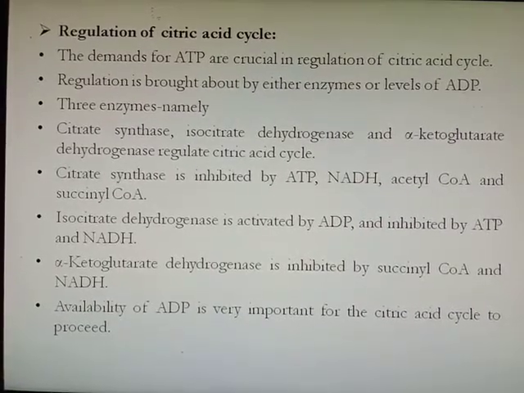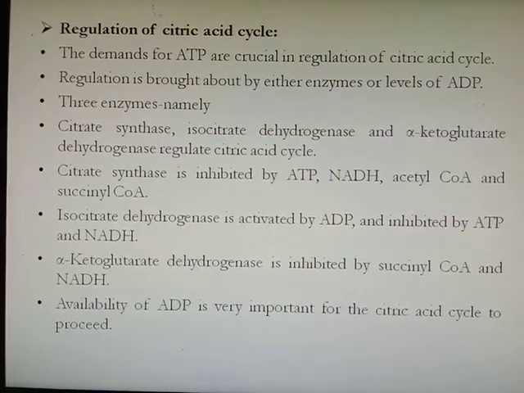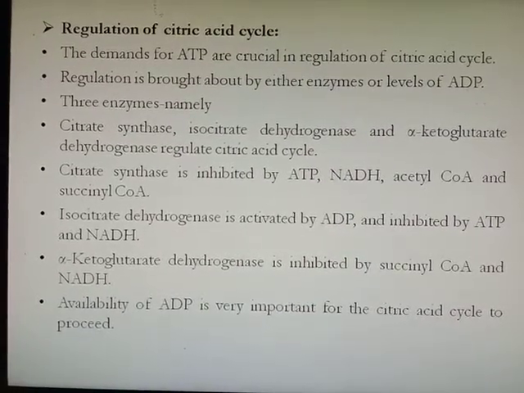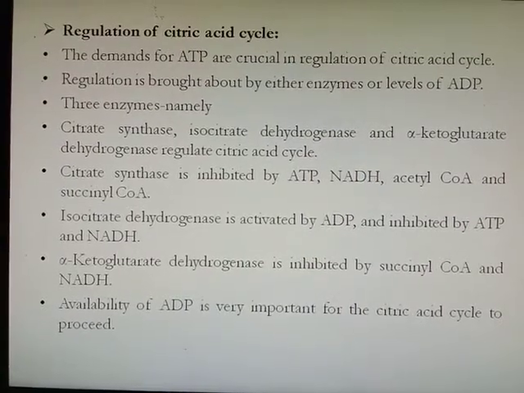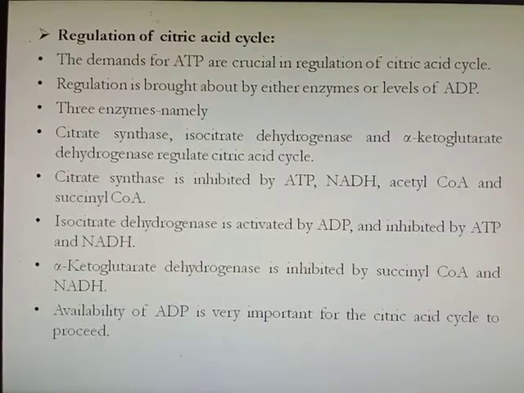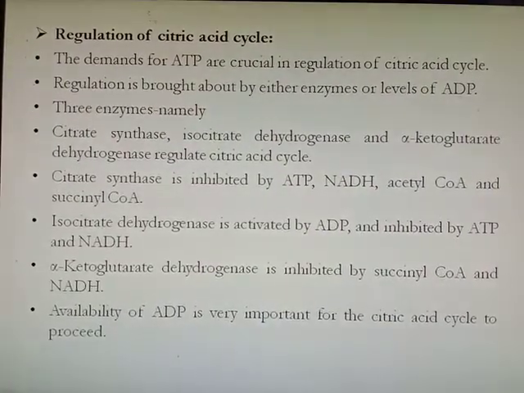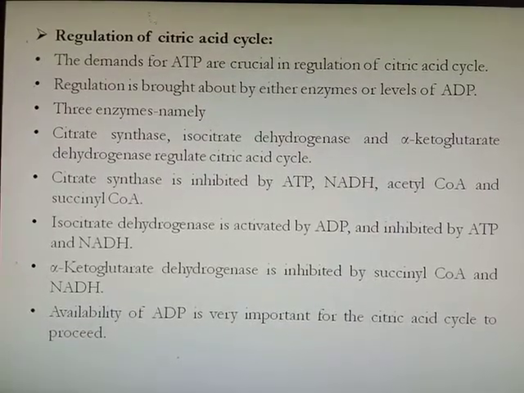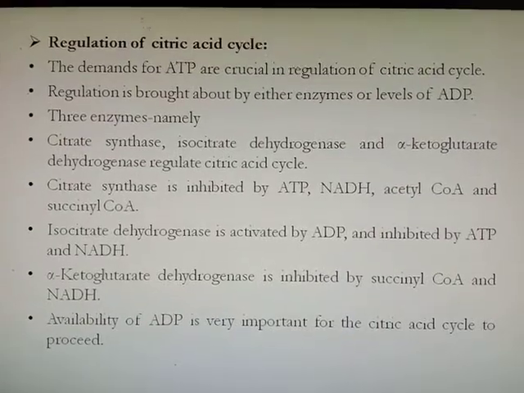Citrate synthase is inhibited by ATP, NADH, acetyl coenzyme A and succinyl coenzyme A. Whereas isocitrate dehydrogenase is activated by ADP and inhibited by ATP and NADH. Alpha ketoglutarate dehydrogenase is inhibited by succinyl coenzyme A and NADH. Availability of ADP is very important for the citric acid cycle to proceed.